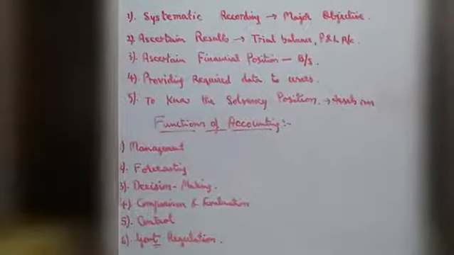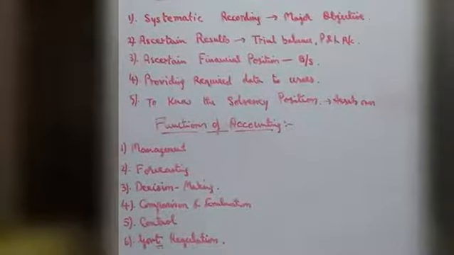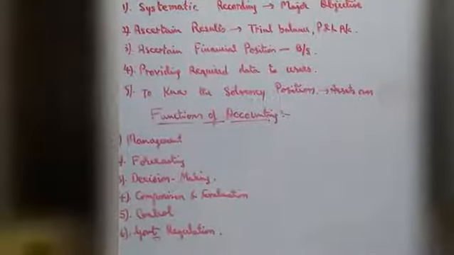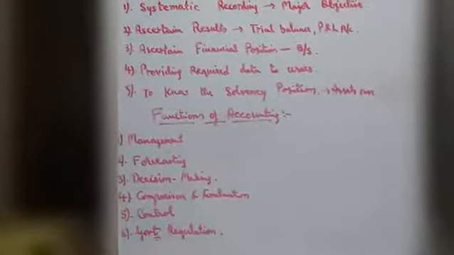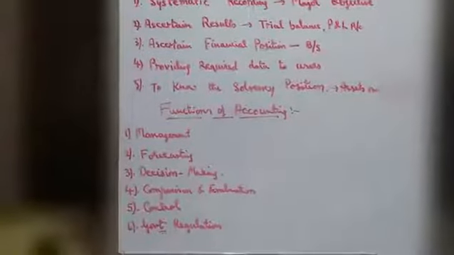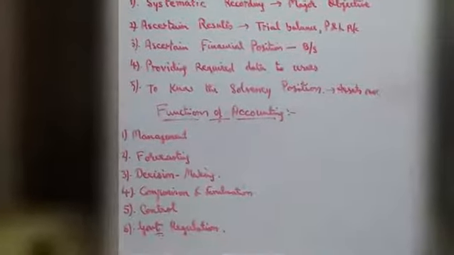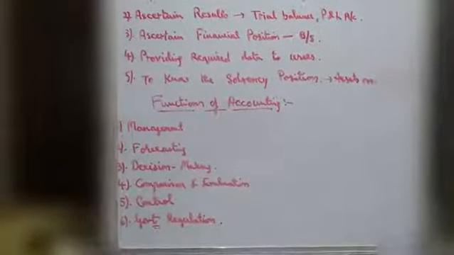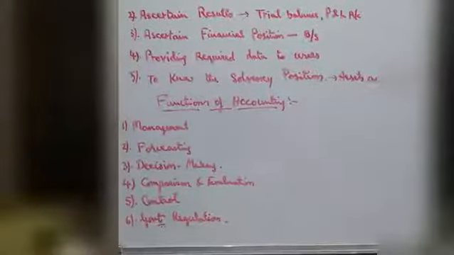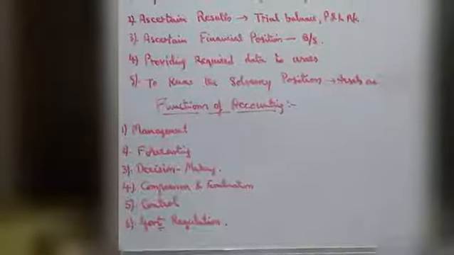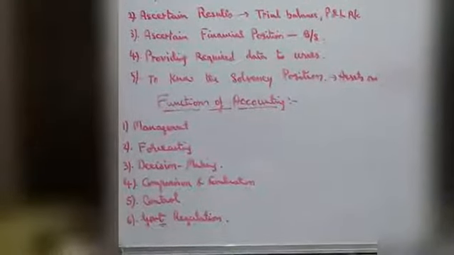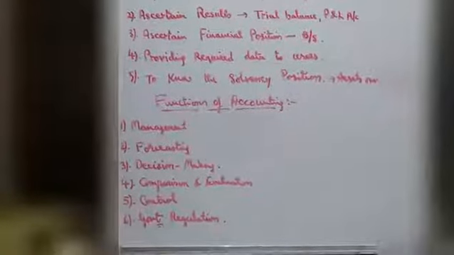Comparison and evaluation means accounting information is presented in a format that facilitates seeing which company is better. Fifth one, control. Control means identifying weakness within the organization. It has branches such as costing, overhead, and budgets with respect to operations. Control is one of the functions of accounting.